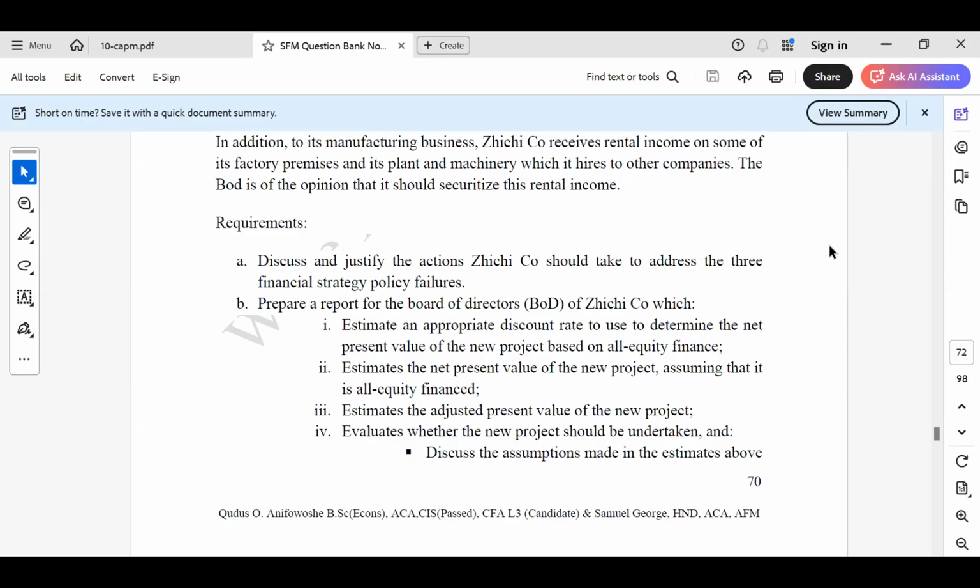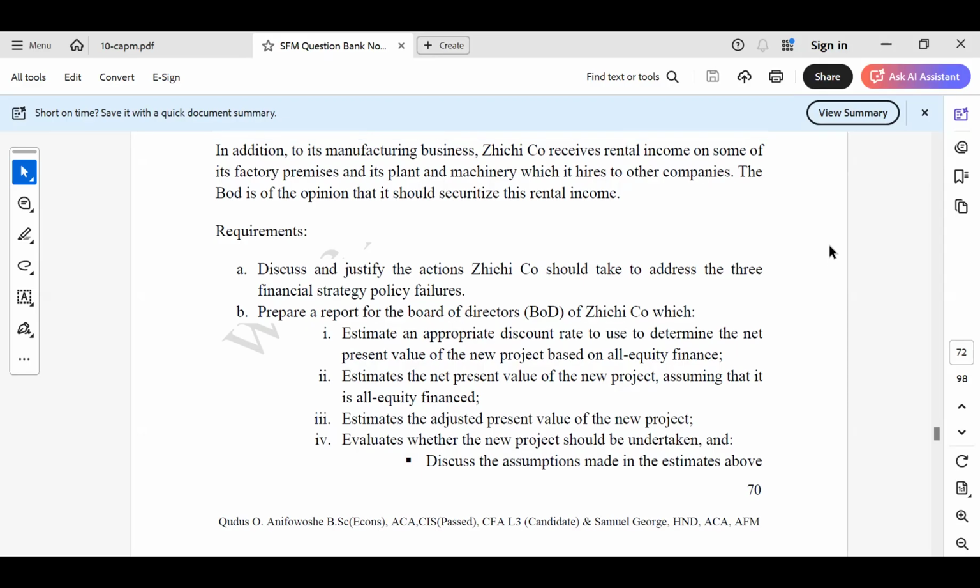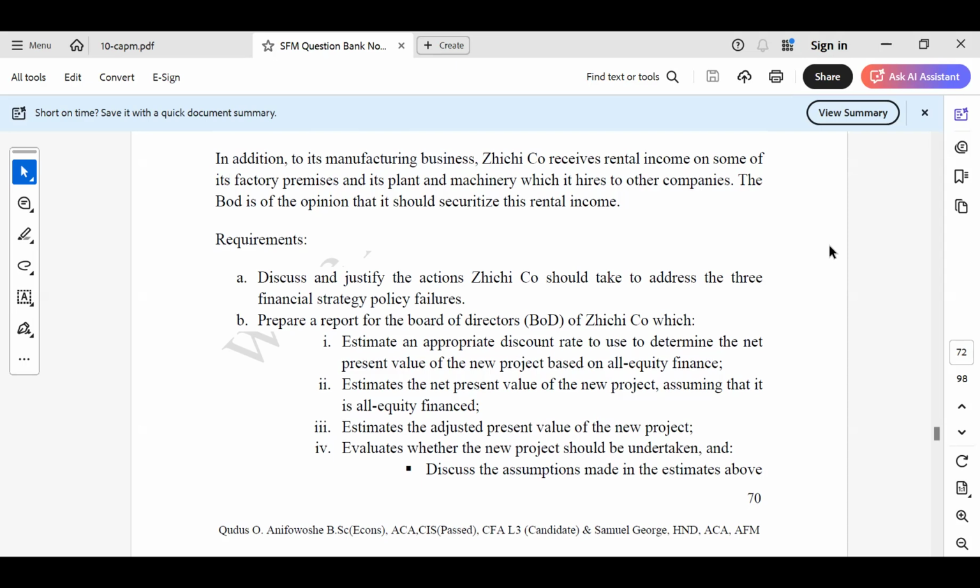Now the question is, how do we calculate the discount rate to be used to calculate the NPV of the project based on all equity finance? That means the project is going to be financed only by equity. Now, if the project is going to be financed only by equity, that means the cost of capital we need is going to be cost of equity ungeared.